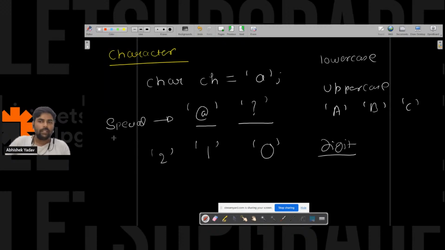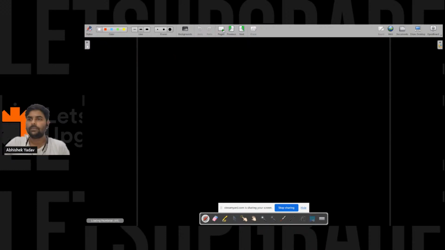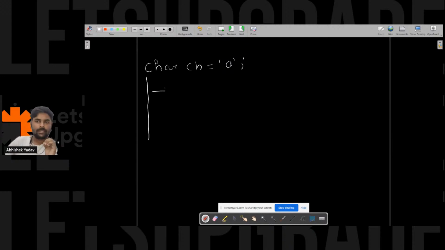So these are all characters, right everyone? Here, if I have to store the character, it is char ch = 'a'. What happens now? This character type is telling us what kind of data we can store: character data inside the computer memory.